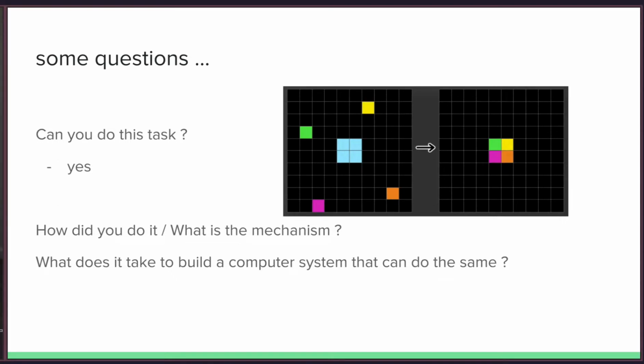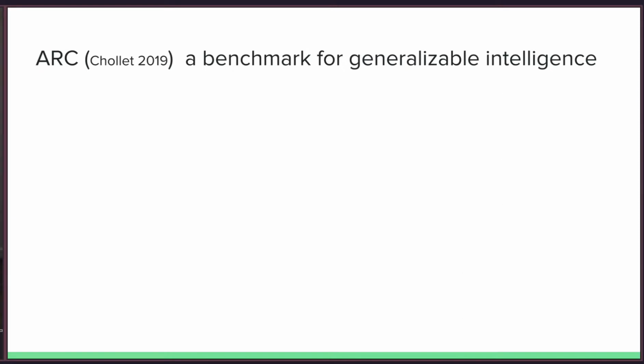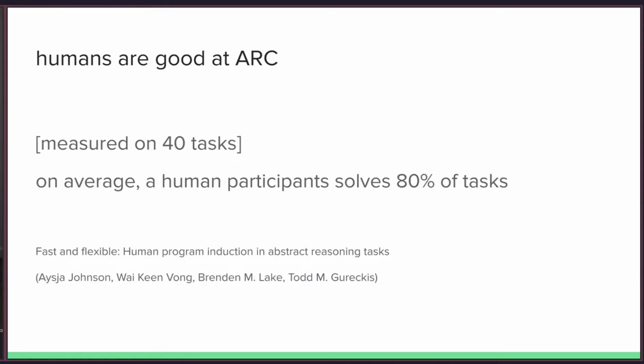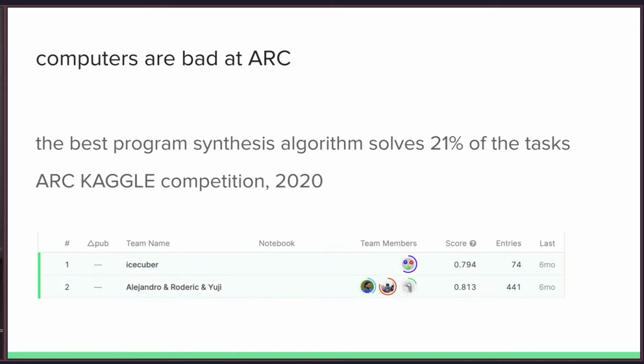These are more difficult questions, and the ARC dataset by Chollet in 2019 was created to answer these kinds of questions. Here are some more ARC tasks. It turns out that humans are very good at ARC, and an average person can solve about 80% of tasks. Computers are actually very bad at solving ARC. The best program synthesis algorithm can only solve 21% of these tasks.